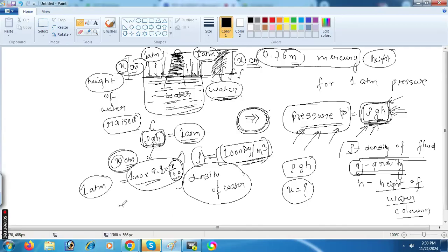Right. So x will be equal to, okay, 1 atm is how much pascals? Do you know this? 1 atm is how much pascals? Are you understanding or not? Or getting bored? It is 1.013 times 10 to the power 5 pascal.